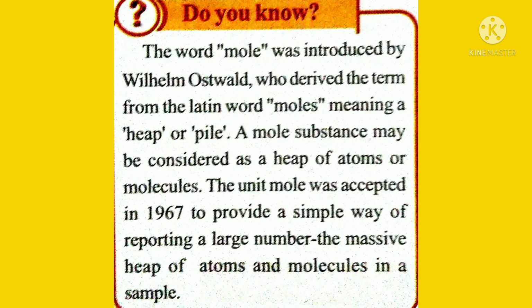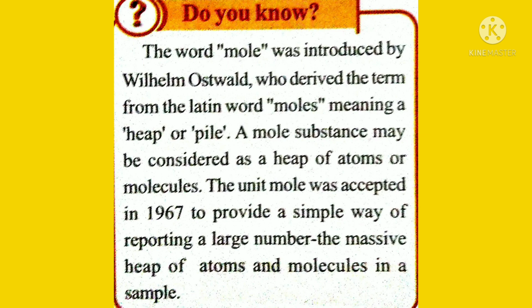A mole of substance may be considered as a heap of atoms or molecules. The unit mole was accepted in 1967 to provide a simple way of reporting a large number, the massive heap of atoms and molecules in a sample.